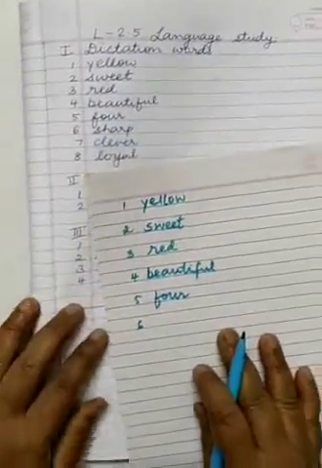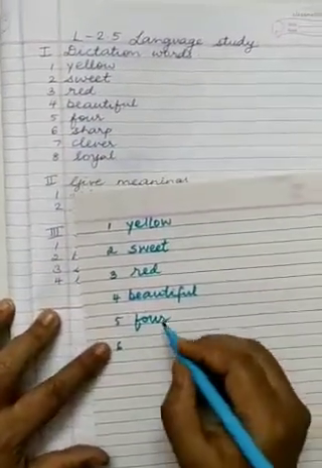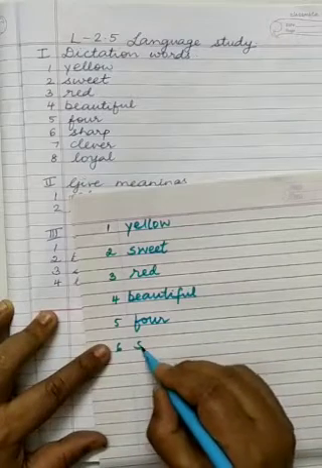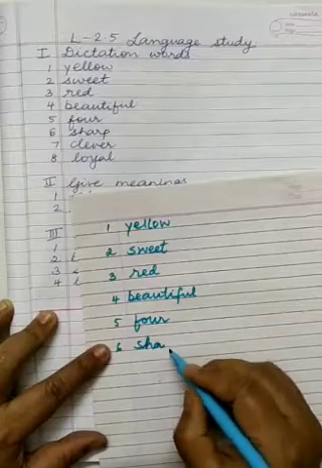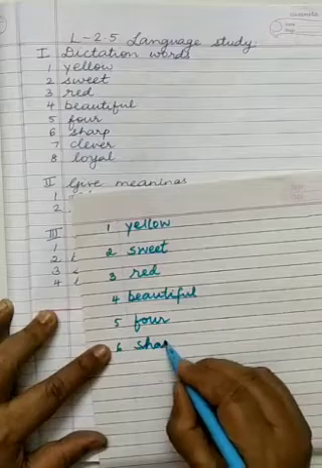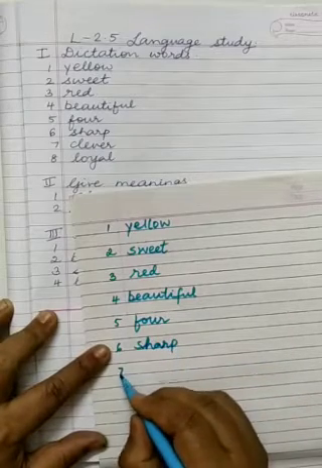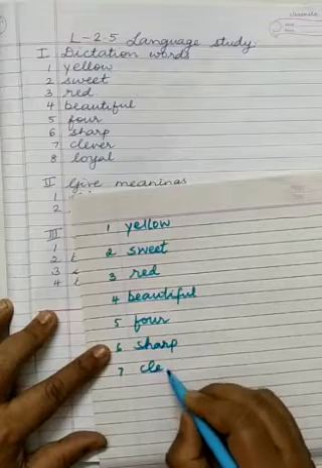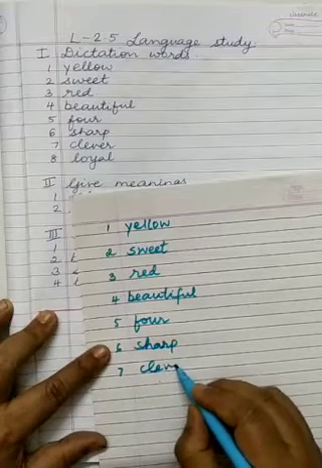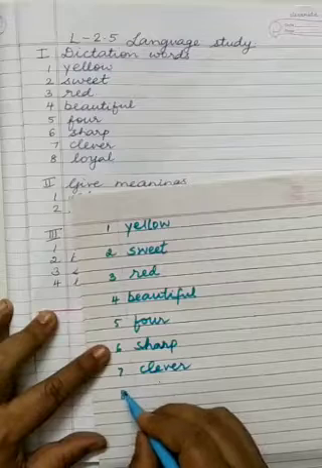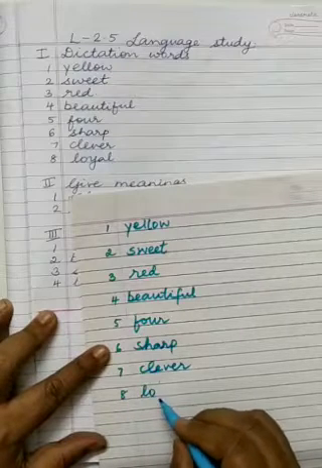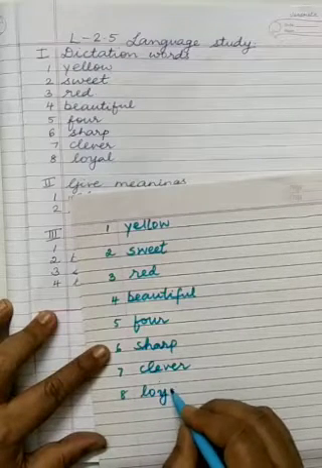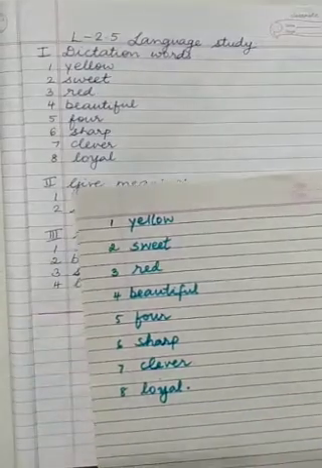Sharp: S-H-A-R-P. When we say sharp, the R-P sound comes. Then clever: C-L-E, clever, V-E-R. Then loyal: L-O, loyal, Y-A-L, loyal. Okay.